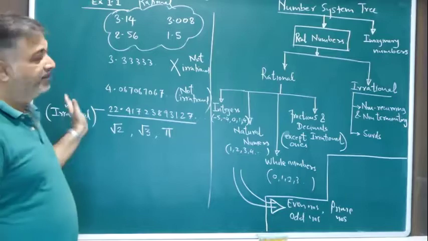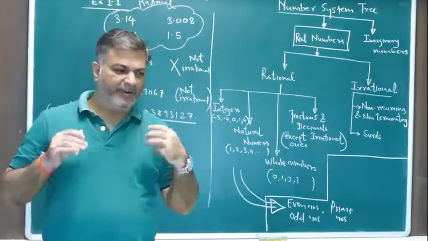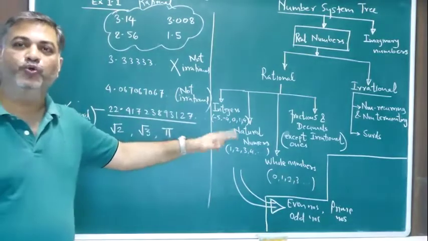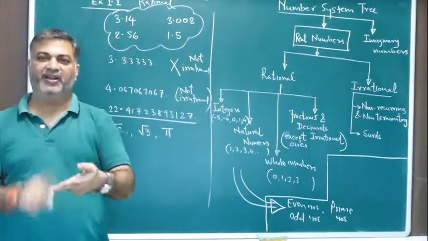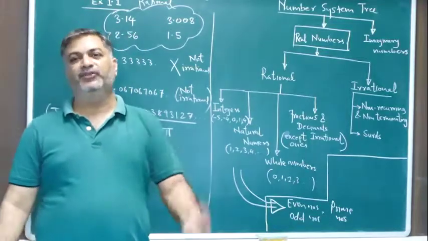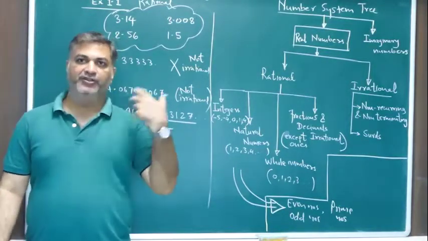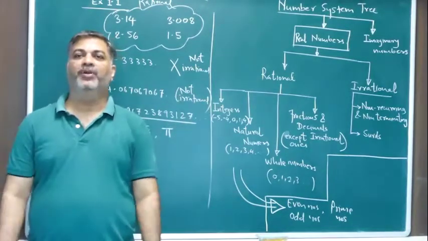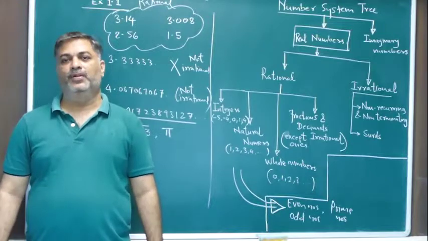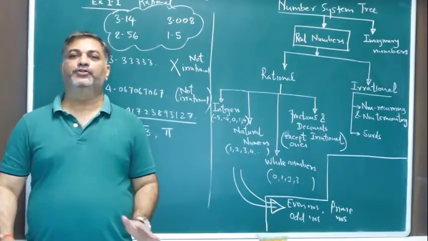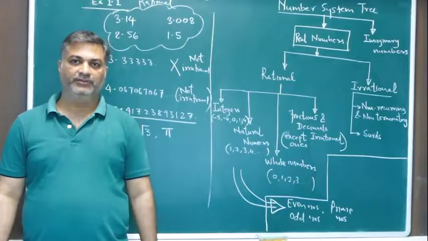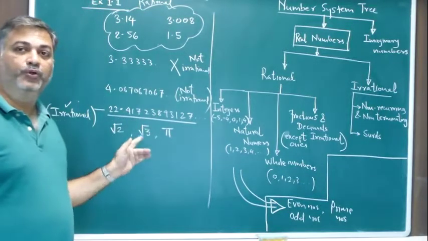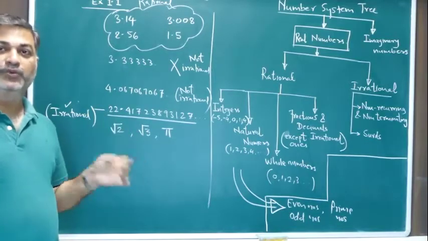Is that clear? So this is the whole number system. Any number that you will come across in 9th standard will fall into these categories only. Either they will be irrational or they will be rational. In rational, they will be either natural numbers or whole numbers or integers or fractions or decimals or even numbers or odd numbers or prime numbers. Clear? These are the only kinds of numbers you're going to have. Fine. With this, we have understood the number system. Now we will go to exercise 1.1. You will understand it better.